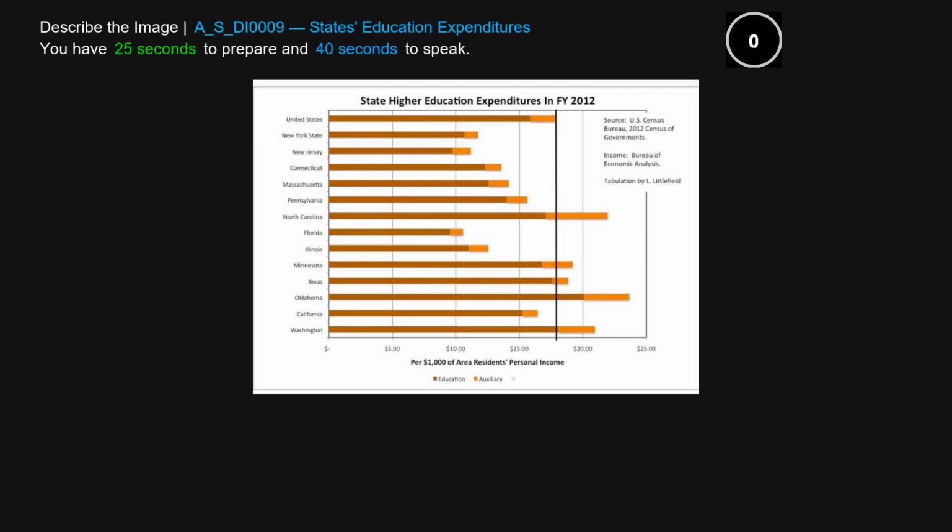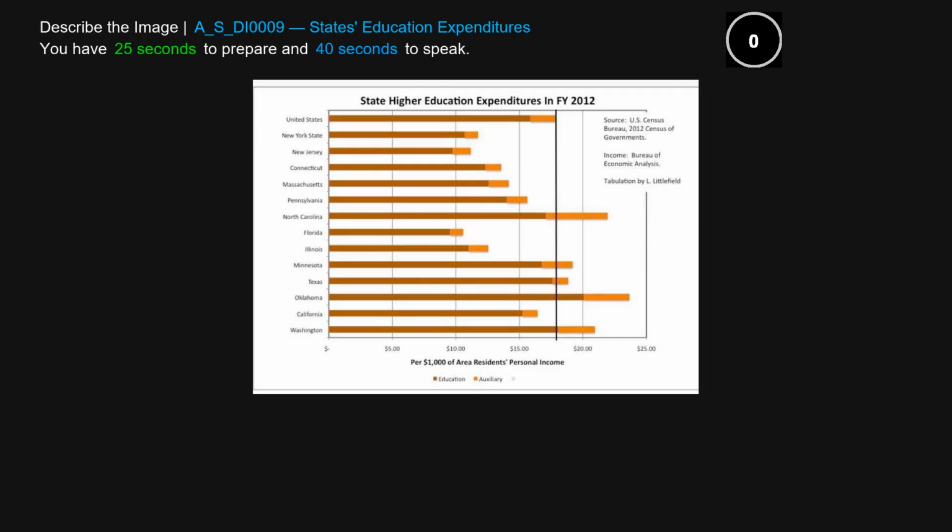Education expenditure is the main topic of the given bar graph. The data has been shown in dollars. On the left side of the bar graph, the names of the cities are shown, whereas on the bottom side, the dollars are also highlighted. New Jersey, United States, California, Texas are also highlighted.